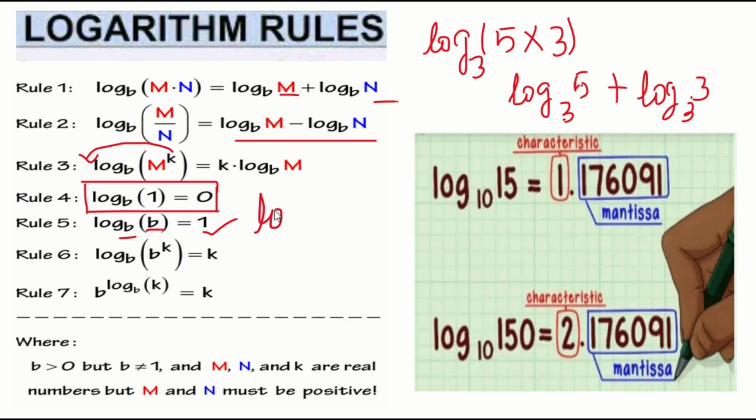For example, if I'm taking log 7 to the base 7, what is the answer? You'll get it equal to 1. Whenever the argument and the base are the same, you will get the answer as 1.